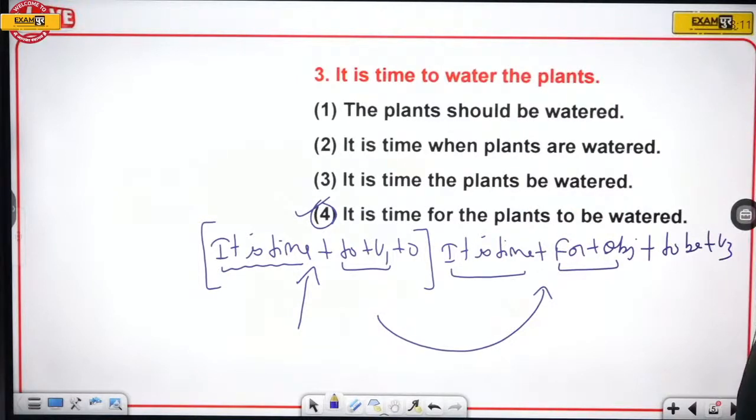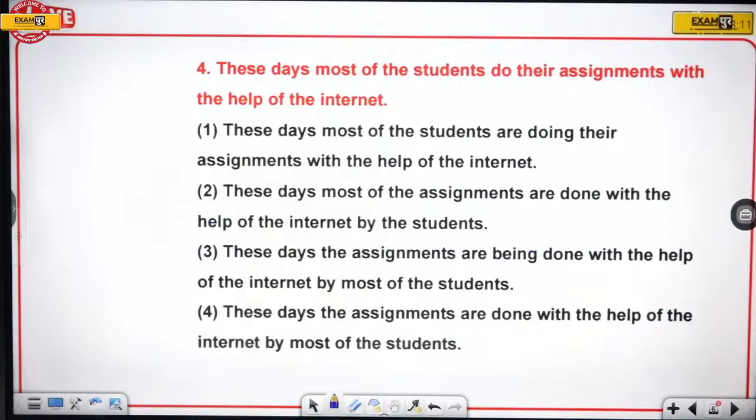Now, question number 4. These days, most of the students do their assignments with the help of internet.